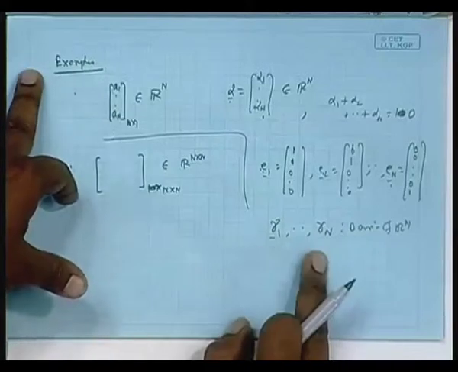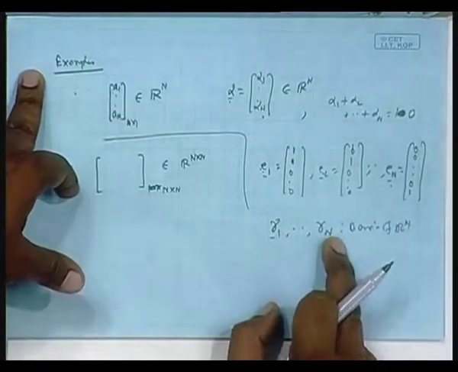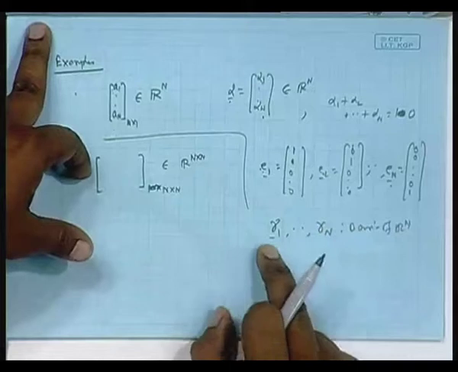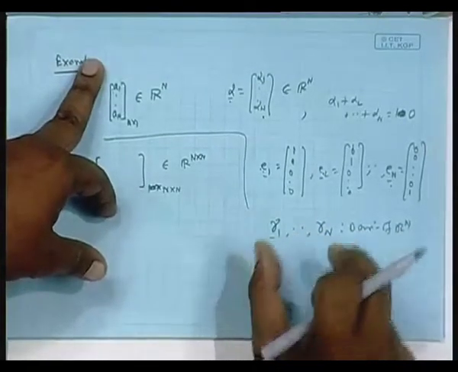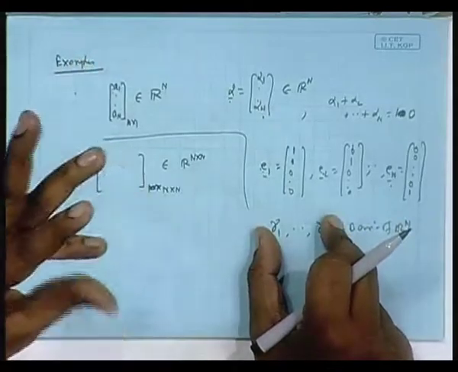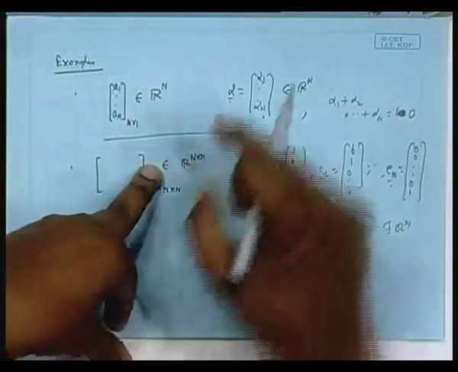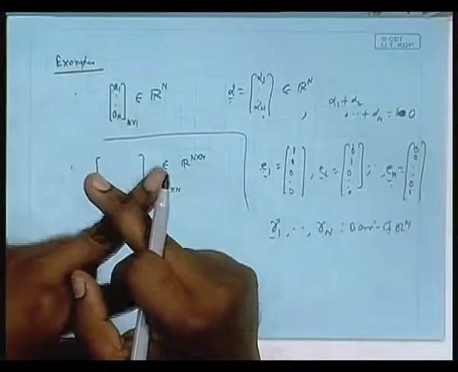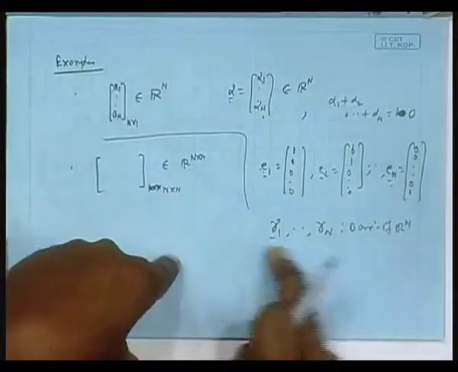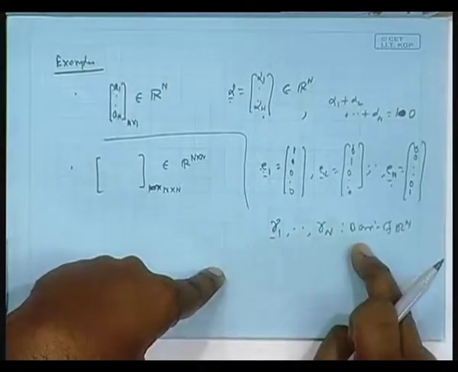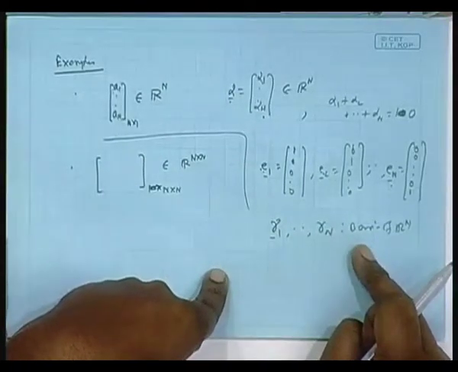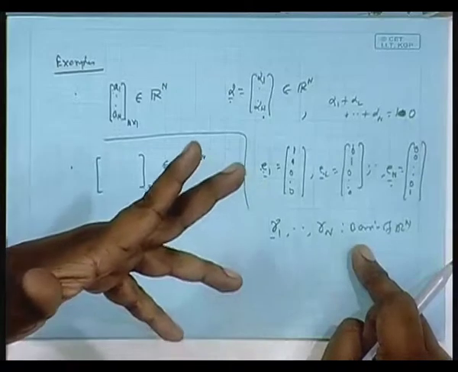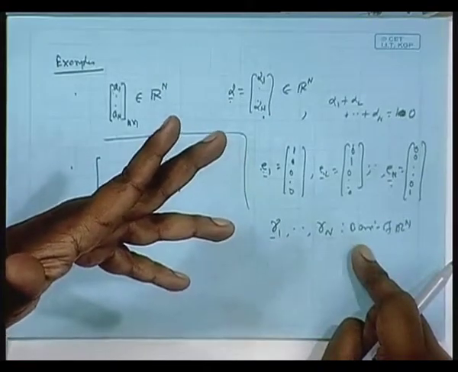Suppose they do not span R n. Then you consider the span of this, which is contained in R n, because gamma 1 to gamma n are all contained in R n. So their span is also contained in R n. If the span is not the full R n, that means outside the span, but within R n, there is another vector. From that I can pick a vector and append it to this, and it becomes a linearly independent set of n plus 1 elements, which is a contradiction, because a vector space of dimension n cannot have more than n linearly independent vectors, is it not?